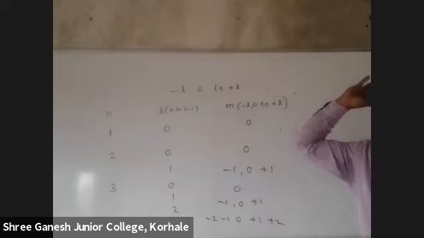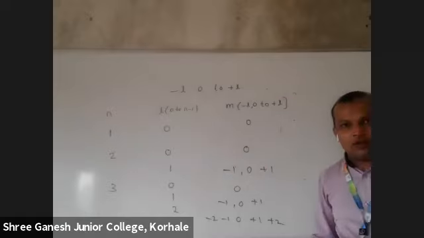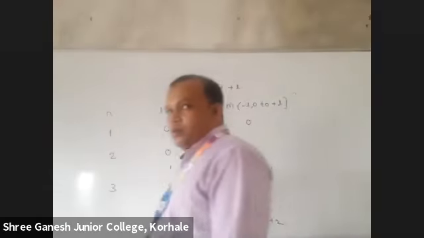For 0, how will you write minus 0 to plus 0? Will you write it like this? Simply, you'll write 0. Got it?